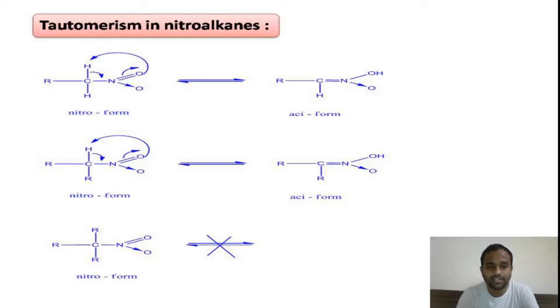In the second example, this is a secondary nitroalkane, it has one active hydrogen atom which is involved in tautomerism to give another tautomer, the aci form. But in the third one, the tertiary nitroalkane, it has no active hydrogens on the alpha carbon, therefore there is no tautomerism for this nitroalkane. Finally we can say in a single sentence that nitroalkanes having at least one alpha hydrogen atom will be involved in tautomerism.